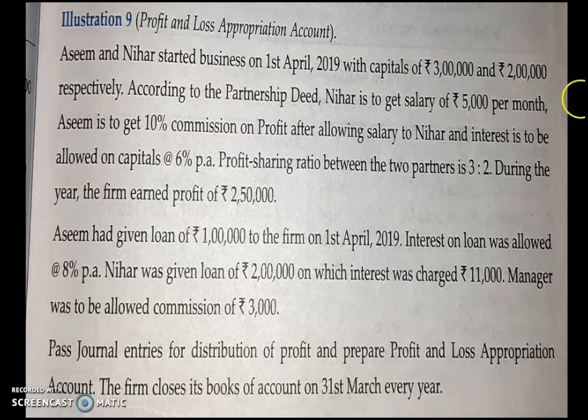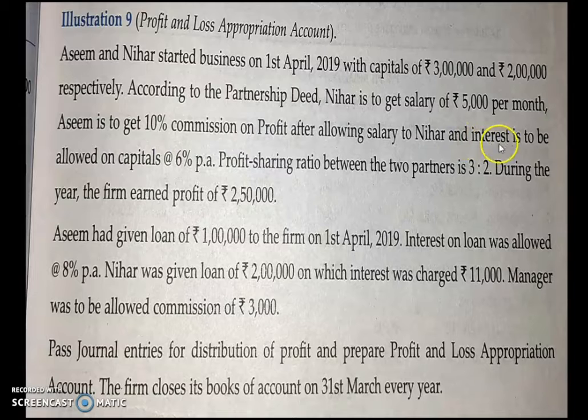Now next one, Asim is to get 10% commission on profit after allowing salary to Nihar. So after giving salary to Nihar, whatever profit is there, 10% of that amount will be given to Asim as commission.